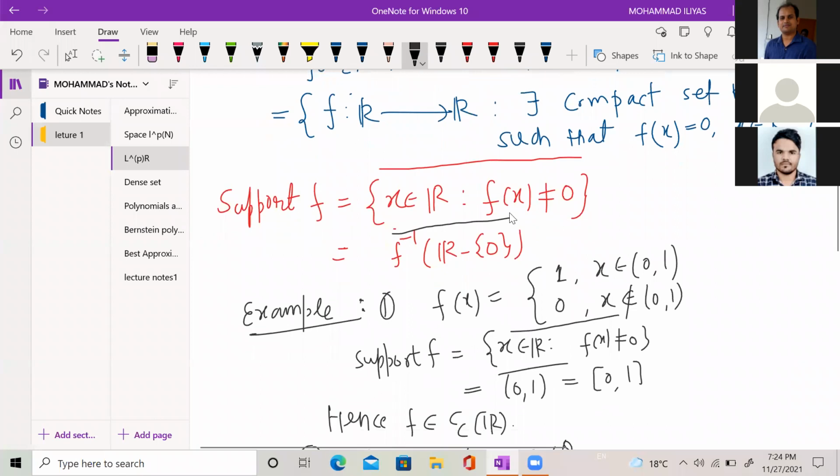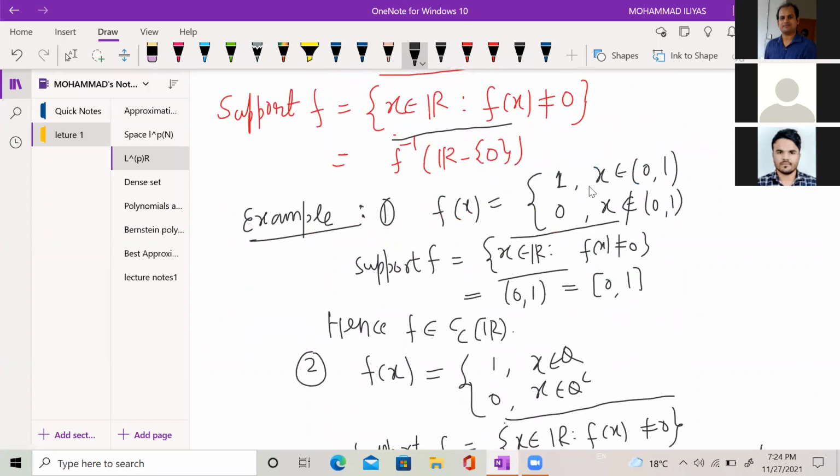For example, take the function f(x) equal to 1 when x belongs to the open interval (0,1), and 0 otherwise. The support of f is the closure of the open interval (0,1), which is equal to the closed interval [0,1], which is compact. So the support of the function is compact, hence this function belongs to class Cc(R), meaning it is a function with compact support.